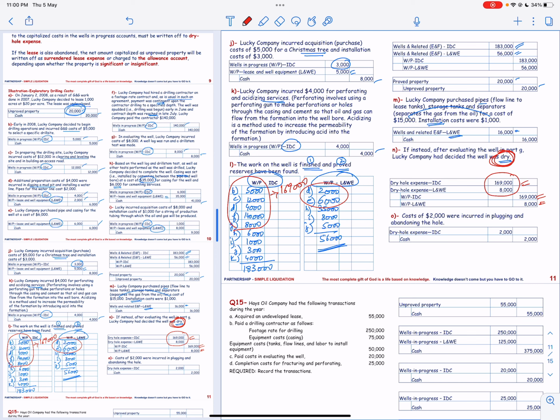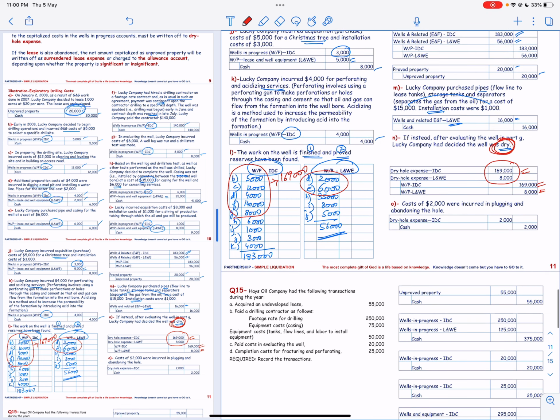So it is important to distinguish between abandonment of the well and the abandonment of the lease. In this case, only the well has been abandoned, and therefore no entry would be made relating to the lease, that is the unproved or proved property account. Let us do some exercises now.